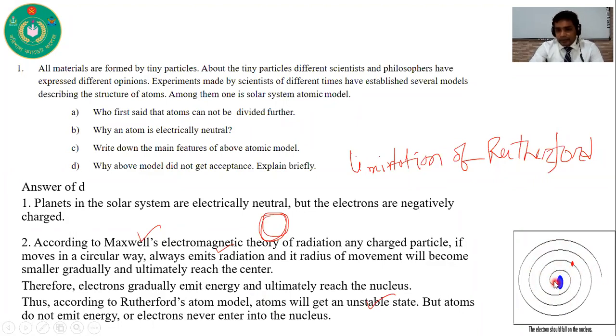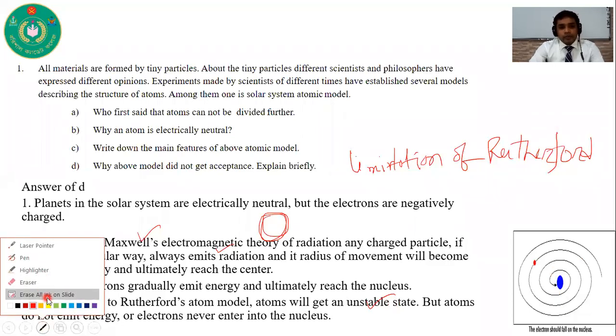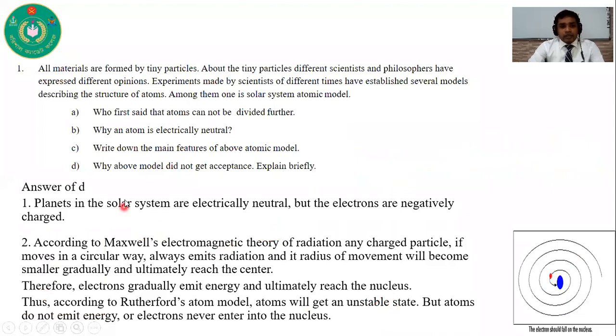When it reaches the center, it gets an unstable state. But atoms do not get an unstable state. This is the limitation of Rutherford's atomic model. I think it is clear to you. So when this question comes, why did the above model not get acceptance, that means why Rutherford's atomic model did not get acceptance, you should write the limitations of Rutherford's atomic model, and you must show this picture.